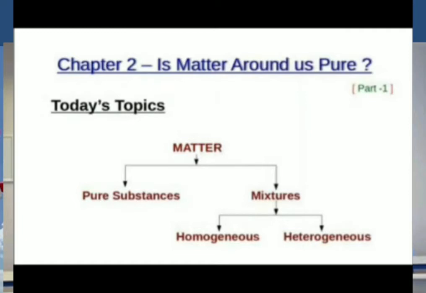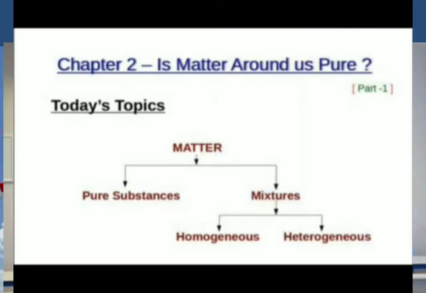In the previous class, we studied what is matter. We know that matter is anything that occupies space and has mass. We also studied the characteristics of matter in that chapter. Here, matter is divided into two: pure substances and mixtures.